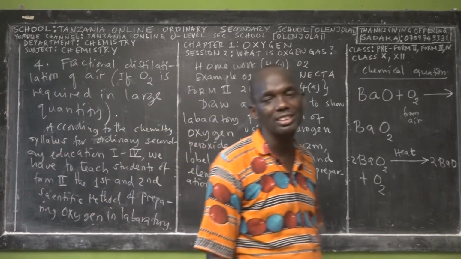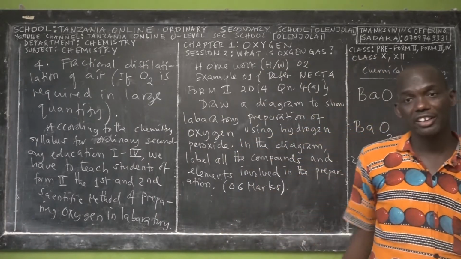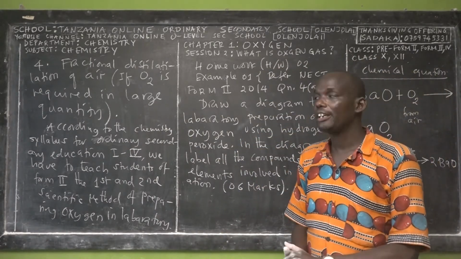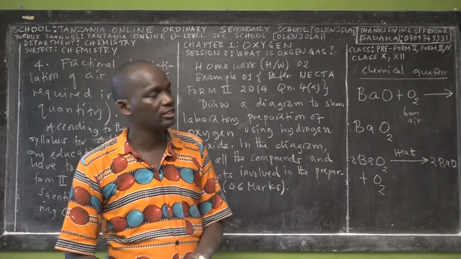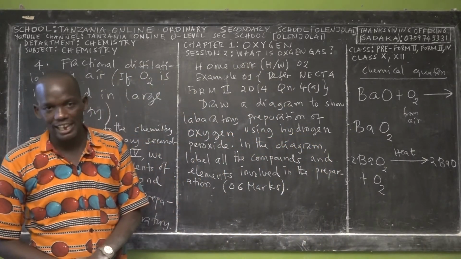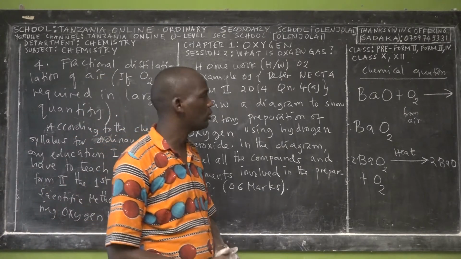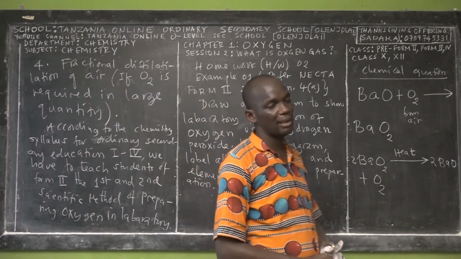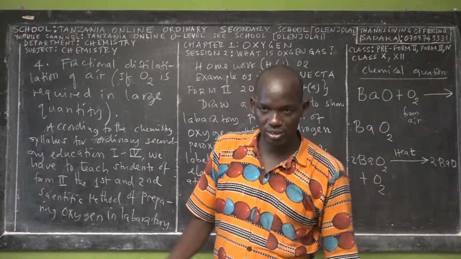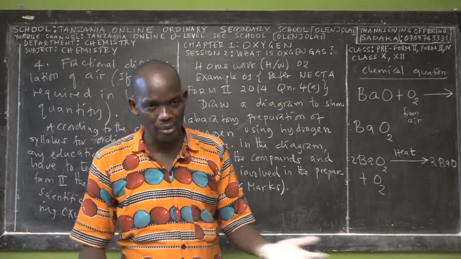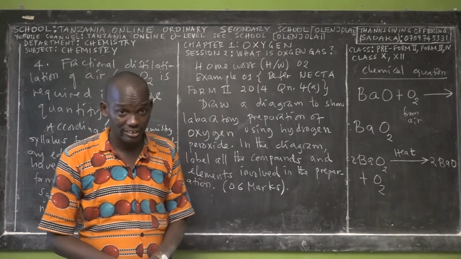And you have 6 marks. So you have to draw the set of experiment and then you have to label. Drawing without labeling is nothing in science. So whenever you draw, you have to label. But sometimes, in some of the questions, you can be given a drawing, and then you'll be asked to label. So you have to understand, right?